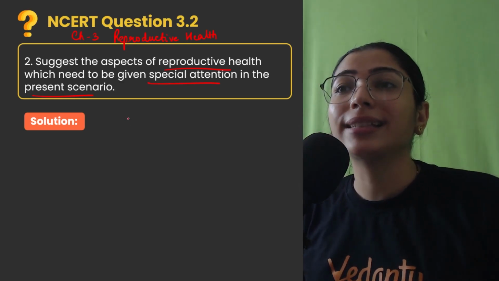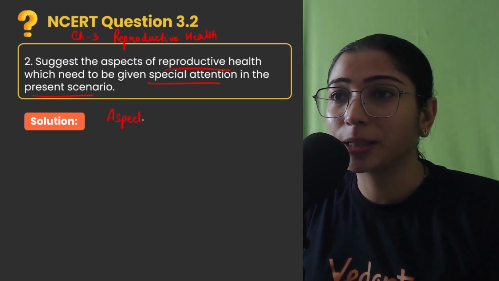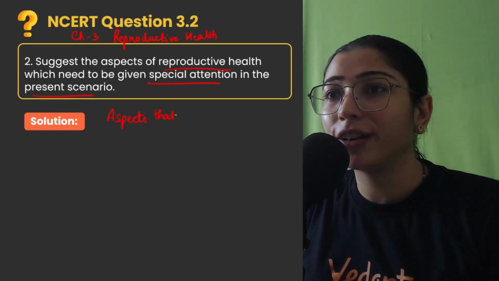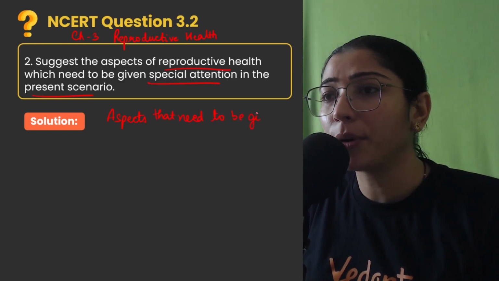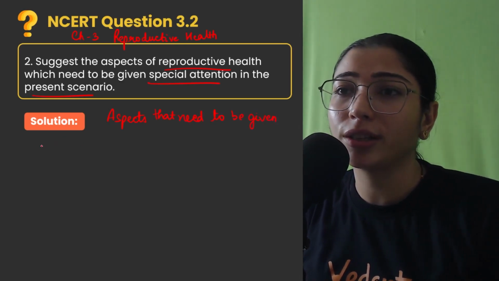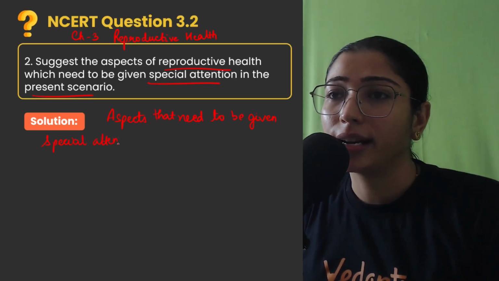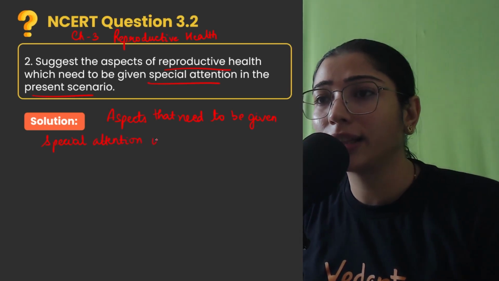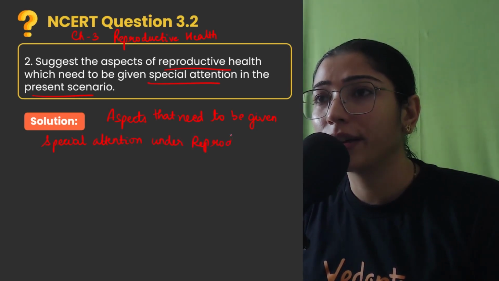So children, let's write all these points: aspects that need to be given special importance, special attention under reproductive health awareness.